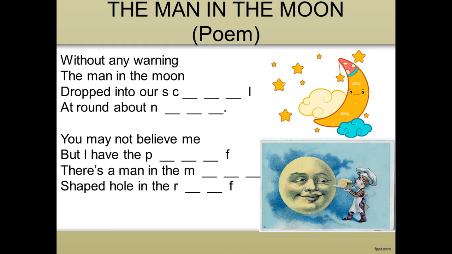So there is a poem here, and you have to complete it with words having the oo sound. First I am going to read it out, and then I will tell you the answers. Without any warning, the man in the moon dropped into a dash at roundabout dash. You may not believe me, but I have the dash. There is a man in the dash-shaped hole in the dash. Now here we write the words which have the oo sound, and all these words will have the long oo sound.